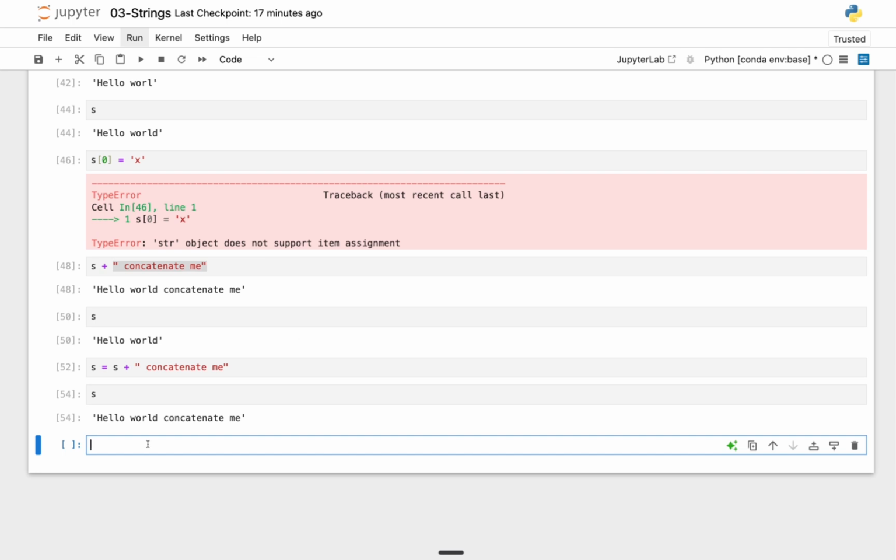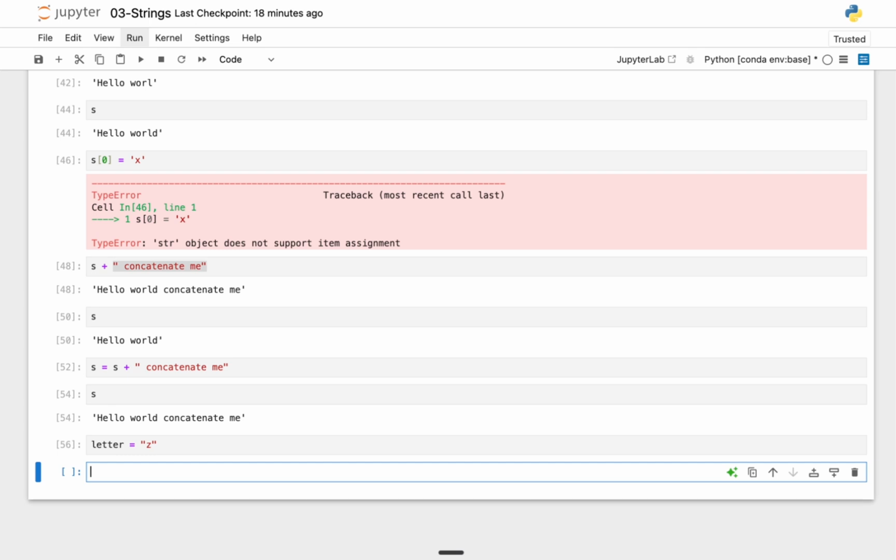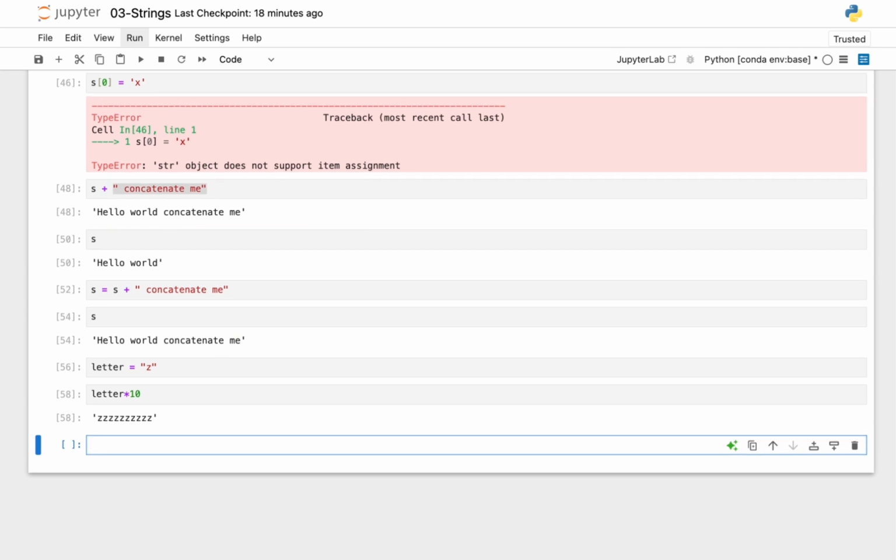You can also use the multiplication symbol to create repetition. So let's say we have a letter, and I'll say letter is equal to z. And if I say letter times 10 right here and run this cell, we're going to have z 10 times. So you can basically use this operator, times, to multiply the number of strings that you have.